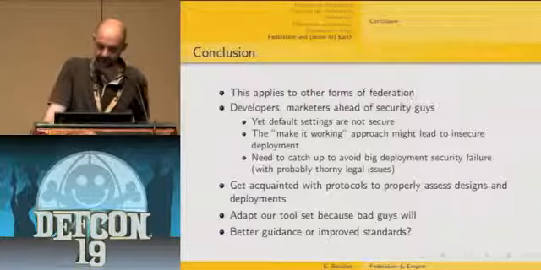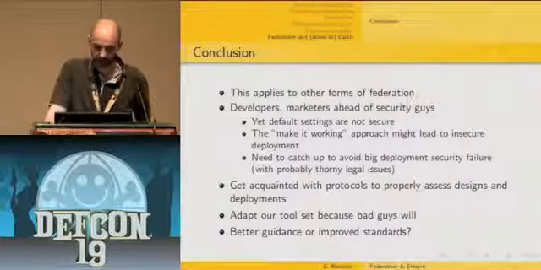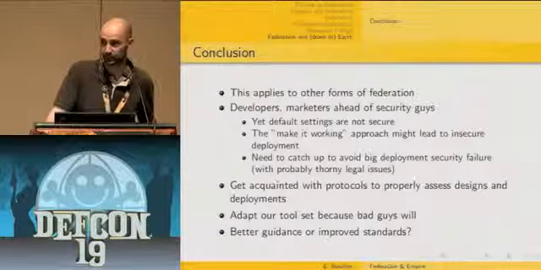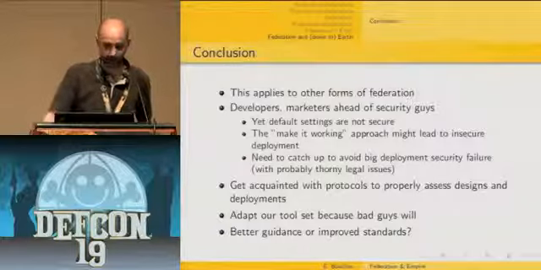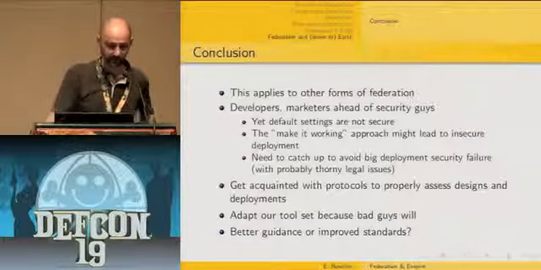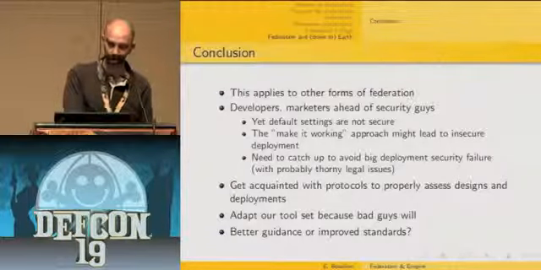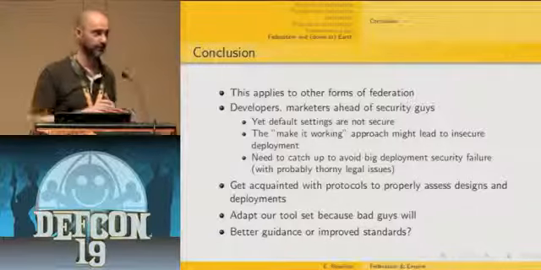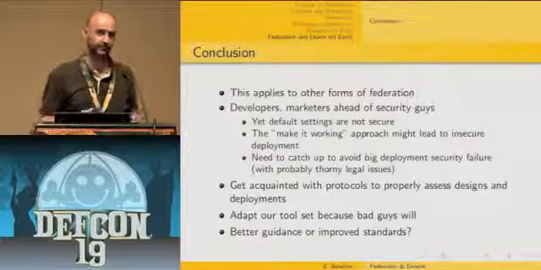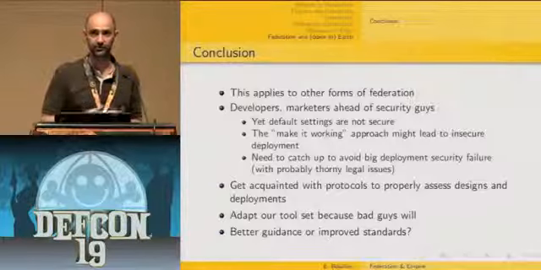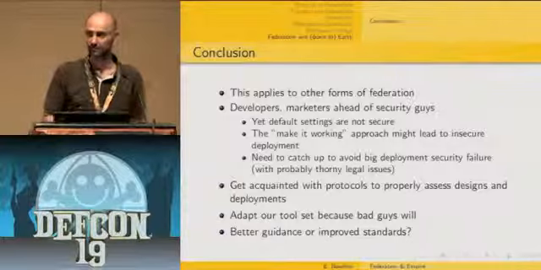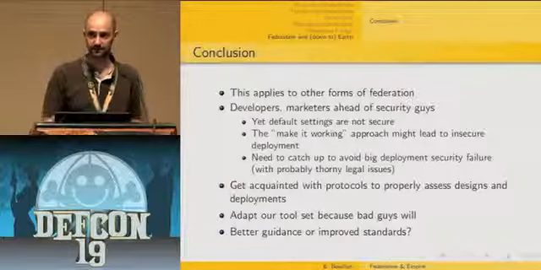and discovering post-mortem that there has been an issue. So we need to get acquainted with the protocols involved to properly assess the design and deployment of such a federation, and also adapt our toolset, because the bad guys probably will. Very probably, it would also be helpful to have better guidance or improved standards on how to protect against this kind of issue, because today it really relies on diligent administrators and developers to implement these checks. But if we had a common way to solve this, then even assessing would be far easier.